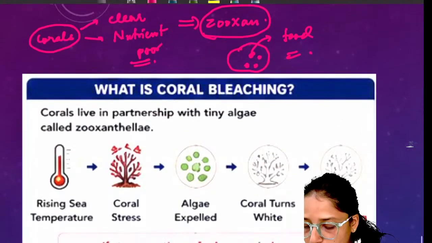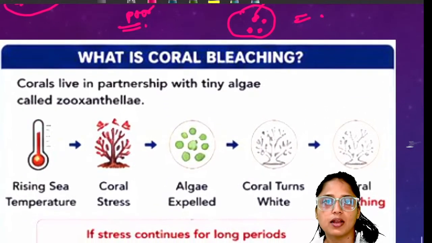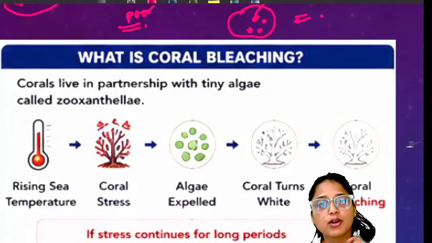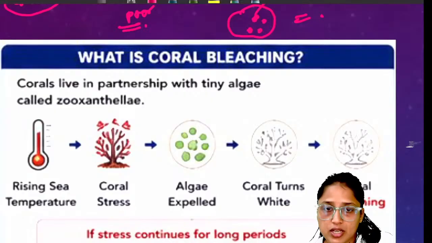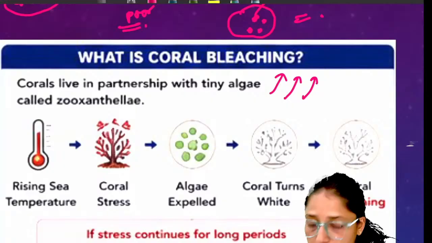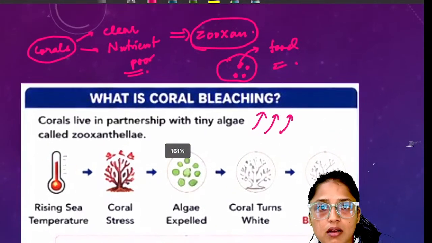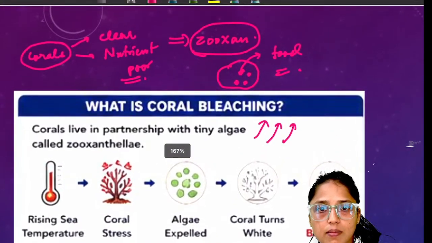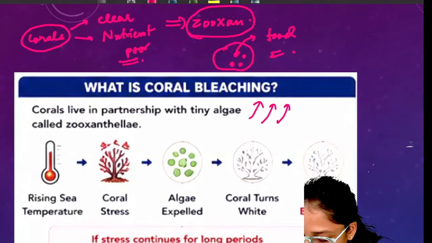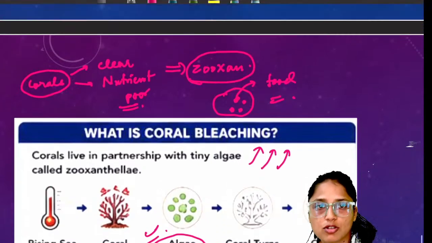Now, if we talk about coral bleaching, because of climate change, temperature has increased a lot. Because of this increase in temperature, these algae or zooxanthellae will be expelled from the corals.